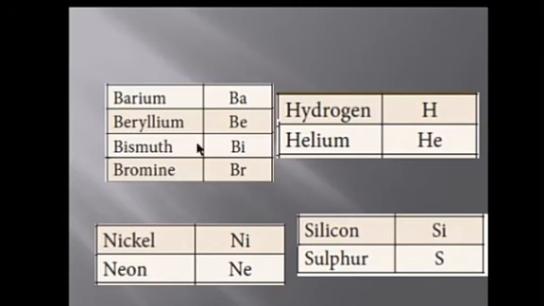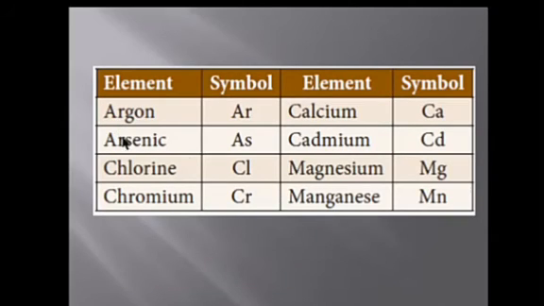Now, what will happen if both the first and second letters are the same? See, argon, arsenic. Both the first and second letters are the same. So, the third letter is taken. Argon, Ar, arsenic, A, S, third letter. Likewise, chlorine, chromium, Cl, Cr, third letter. Calcium, cadmium: calcium, Ca, but cadmium, Cd. Magnesium, manganese: the third letter is taken, Mg, Mn. Likewise, symbols will be.